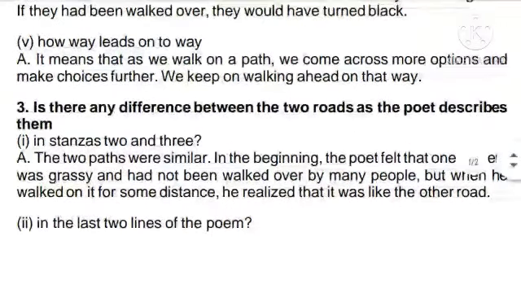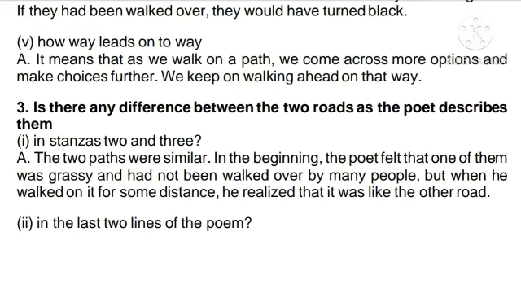Then next, is there any difference between the two roads as the poet describes first in the stanzas 2 and 3? So now we need to find out, is there any difference between the road or between the outlook of the poet towards the road in the second and third stanza, and also the last two lines. So first we shall see, is there any difference in the second and third stanza?